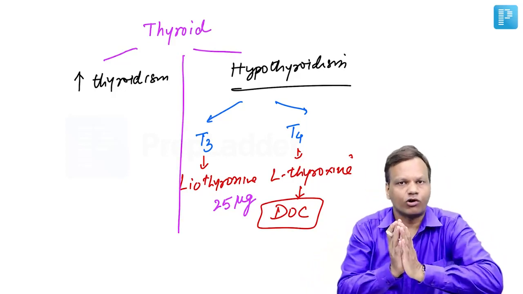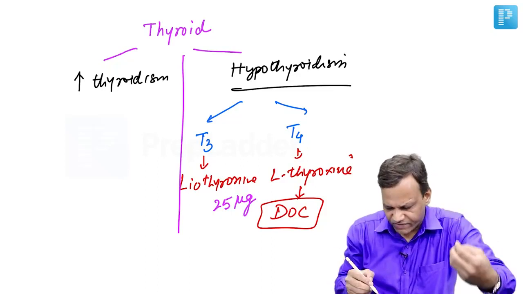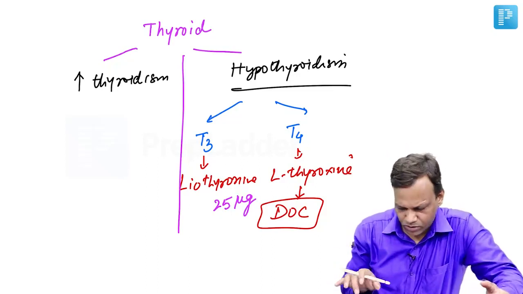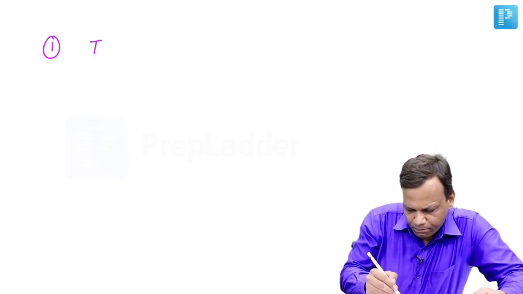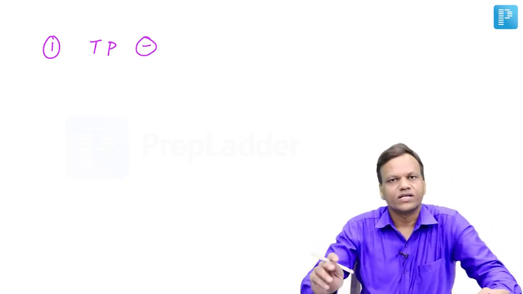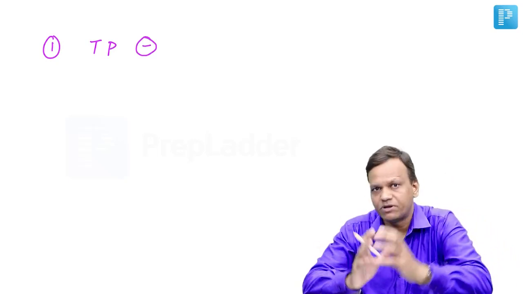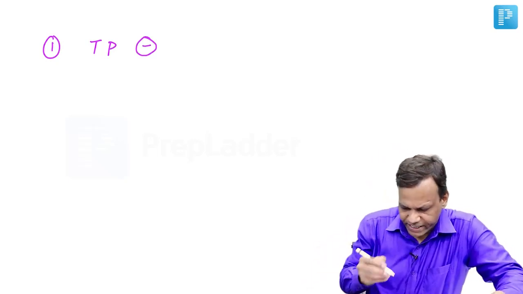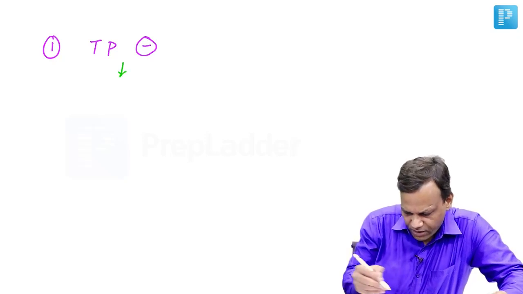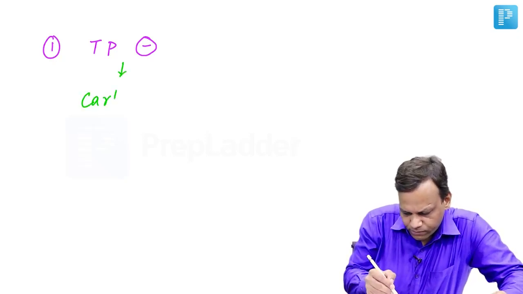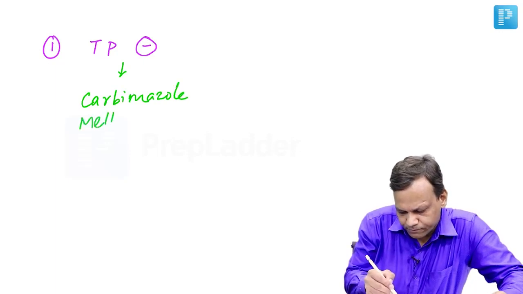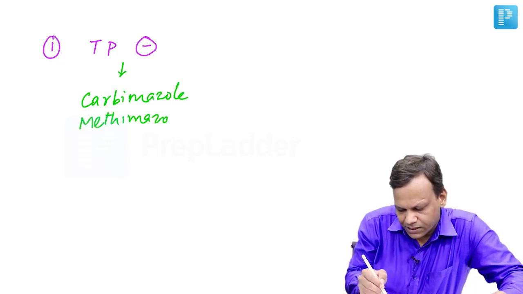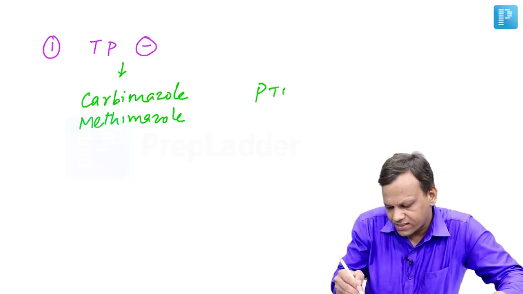In hyperthyroidism, we want to decrease thyroid hormones, and we have several drugs which can decrease thyroid hormones. And for decreasing thyroid hormone, we can use the most important drugs, which are known as thyroid peroxidase inhibitors. Thyroid peroxidase is the main enzyme which helps in formation of thyroid hormone, and we have three drugs which inhibit thyroid peroxidase. One is carbimazole, second is methimazole, and third is propylthiouracil.